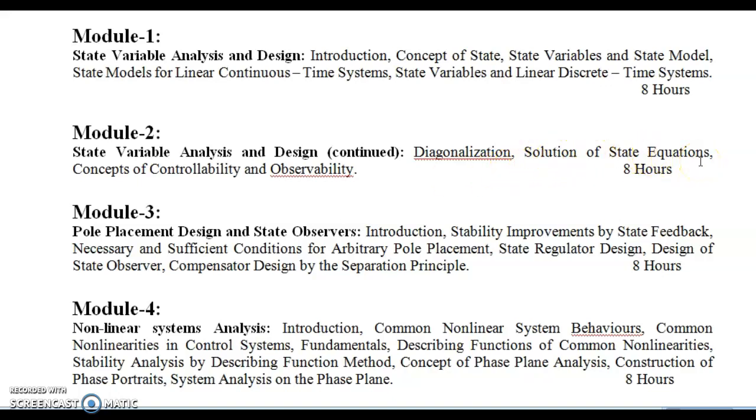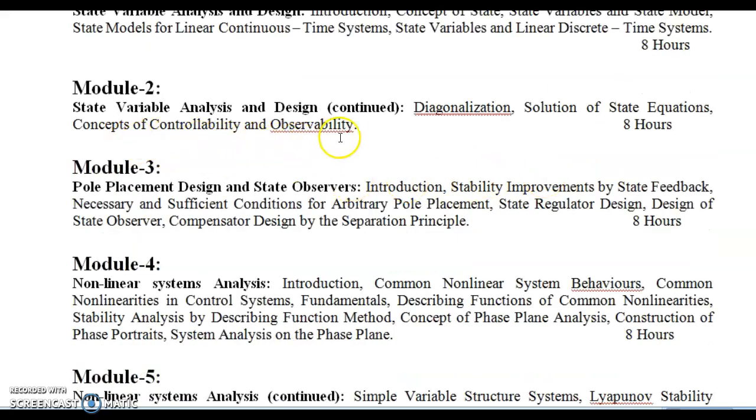Then solution of state equations. For the state equation solutions, there are three to four different methods. Use any method and find the solution of that state equation. Whatever you are doing in the first module, it is the exact reverse. In the first module we construct the state model, and here from the state model we find the state equations. Reverse: from matrix to state model, from transfer function to state model, right?